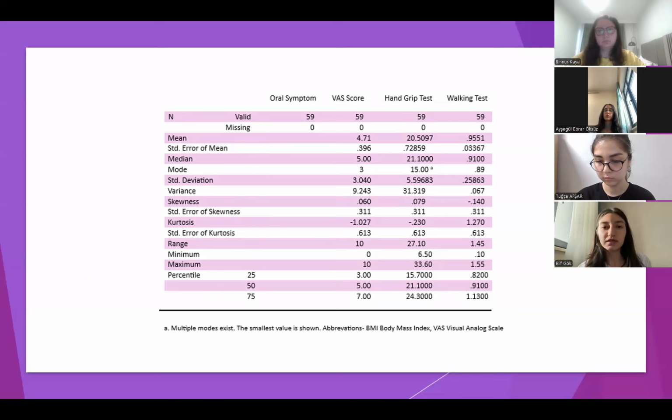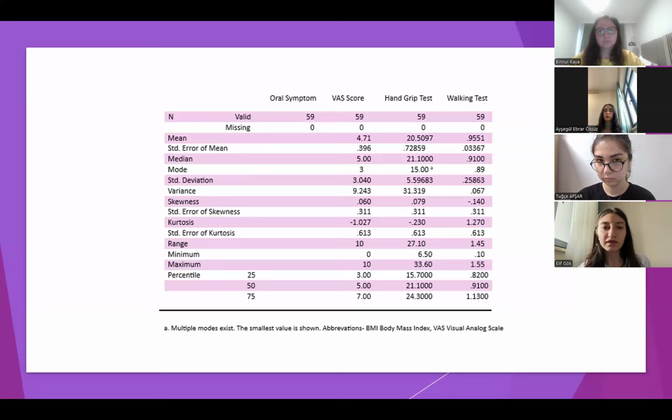When we look at the hand grip test, mean is 20. Average is 20. Standard deviation is 5.5. Minimum hand grip test value is 6.5. Maximum value is 32.6. Range between minimum and maximum is 27.1.